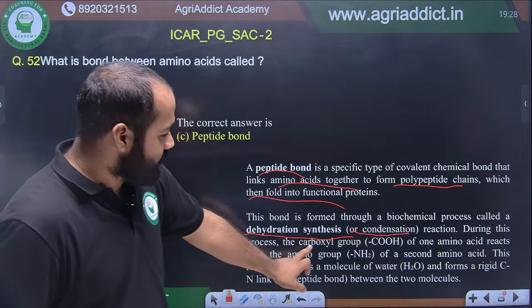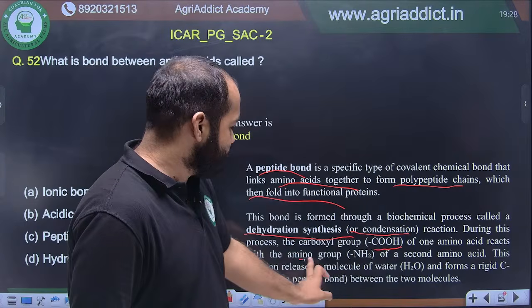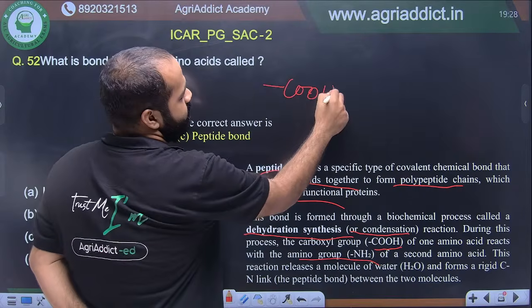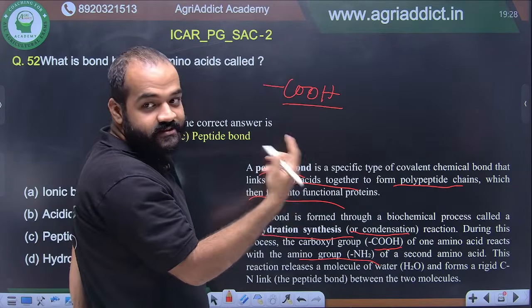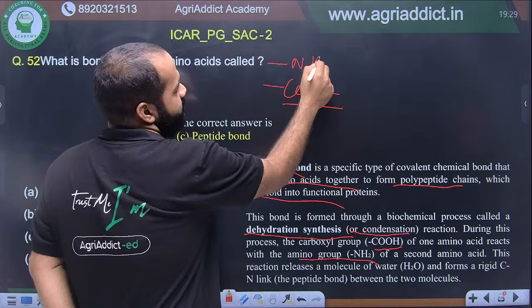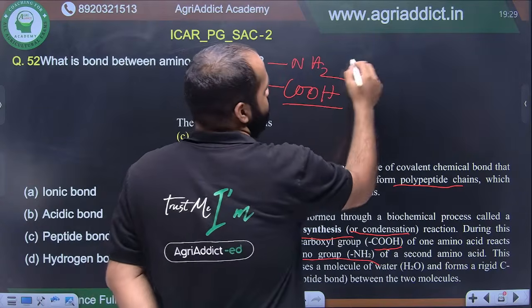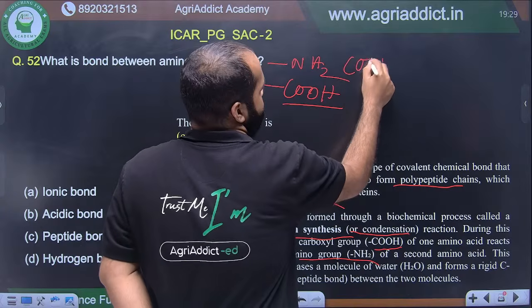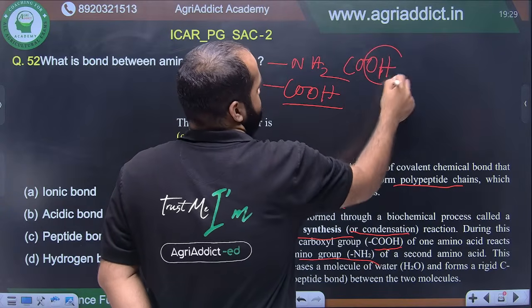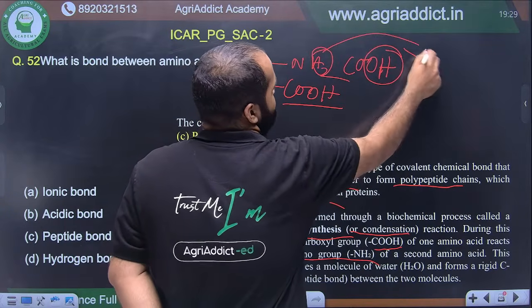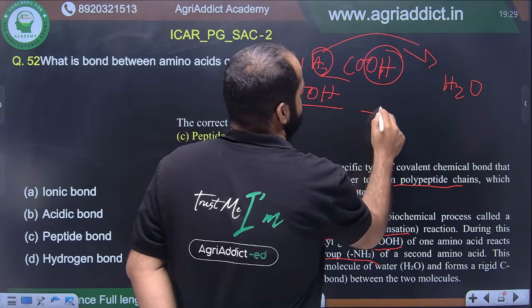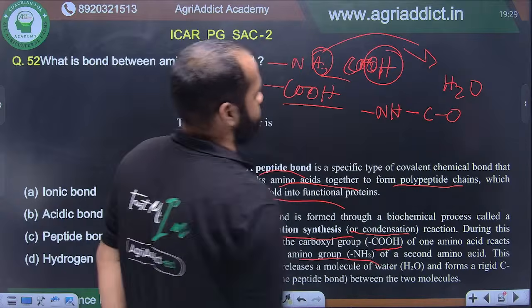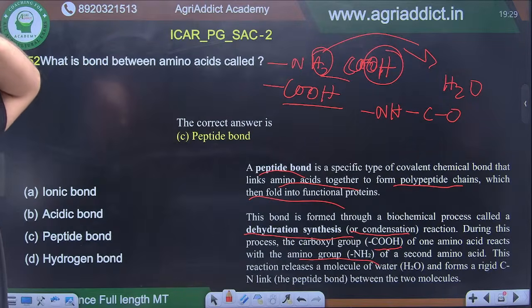During this process, the carboxyl group, COOH, reacts with the amino group of the other and forms the bond. How does it happen? Two groups are mandatory in an amino acid. This is carboxylic acid, which makes it acid, and an amino group is mandatory. When these two groups come close, OH from here and an H from here combine and H2O is released, and it forms the peptide bond. So that's how the peptide bond is formed.